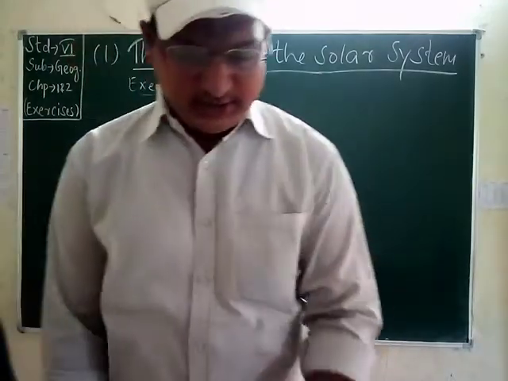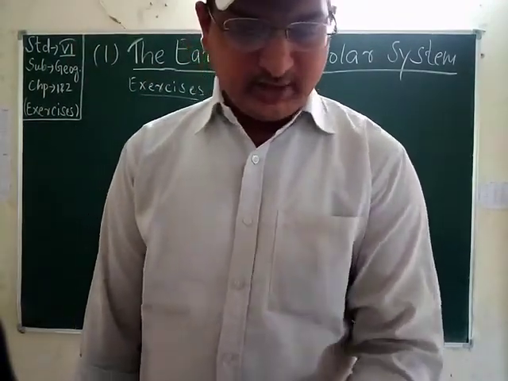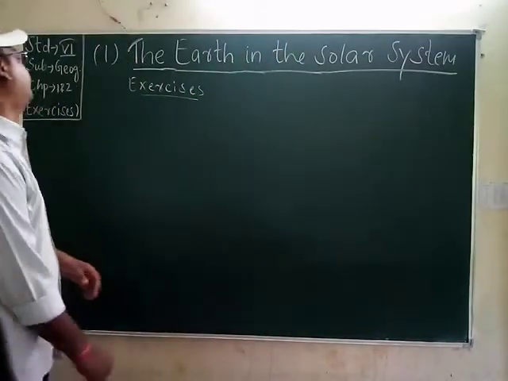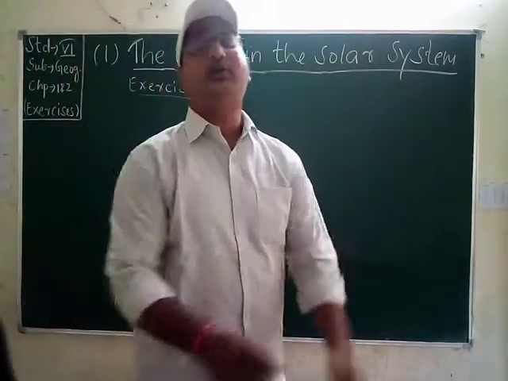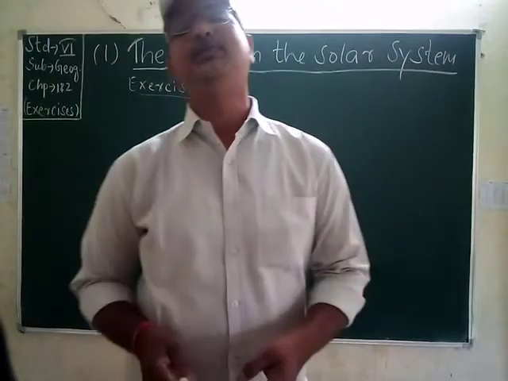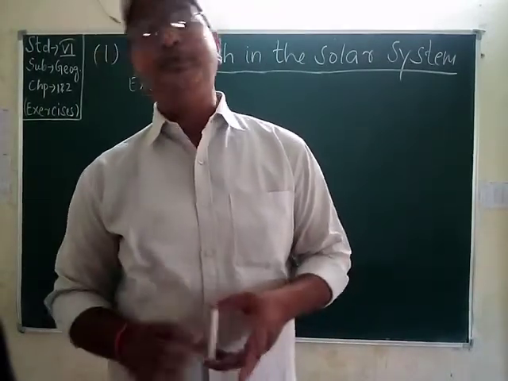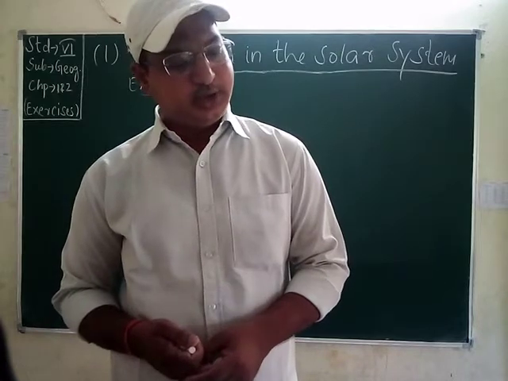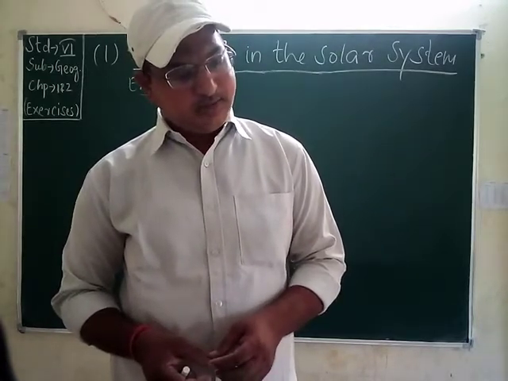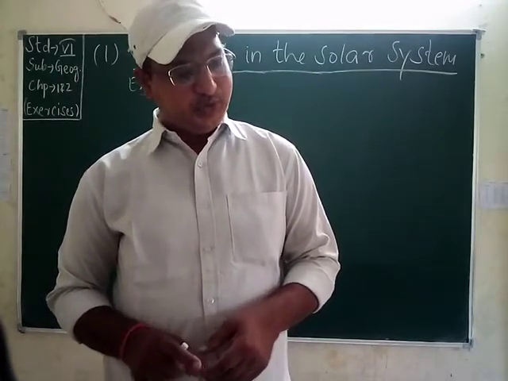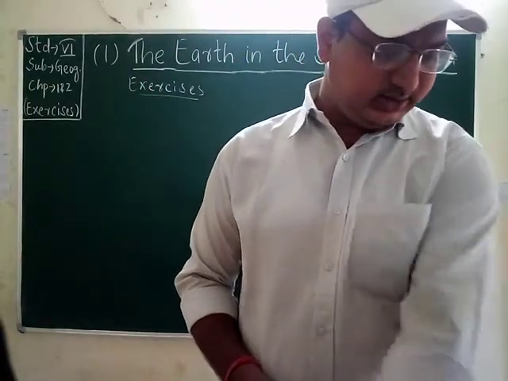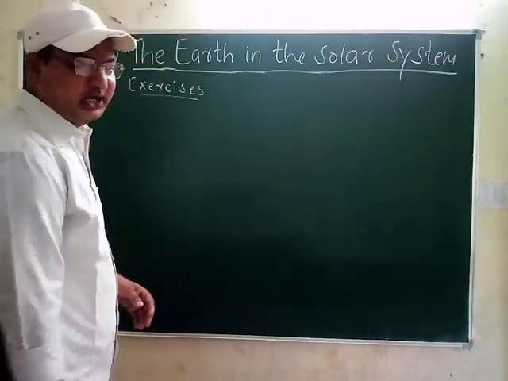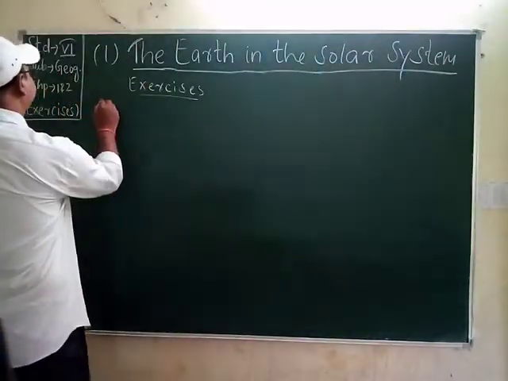So the first chapter, according to the syllabus, is the Earth in the solar system. Students, in this chapter we have already studied, a few minutes back, about our planet, our solar system, and about the different planets also. When we come to the exercises, we will see that the first section is A: fill up the blanks with the right word from the bracket.